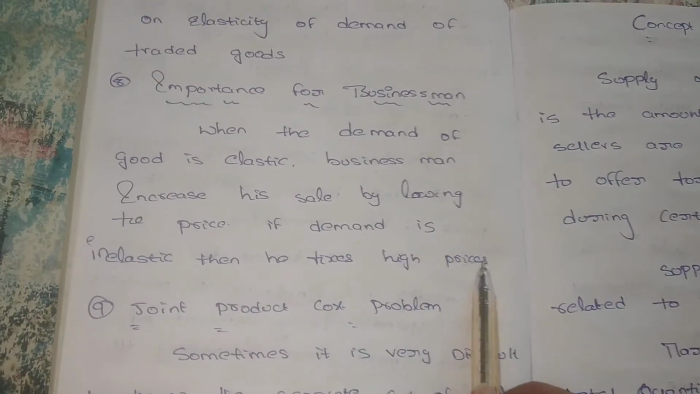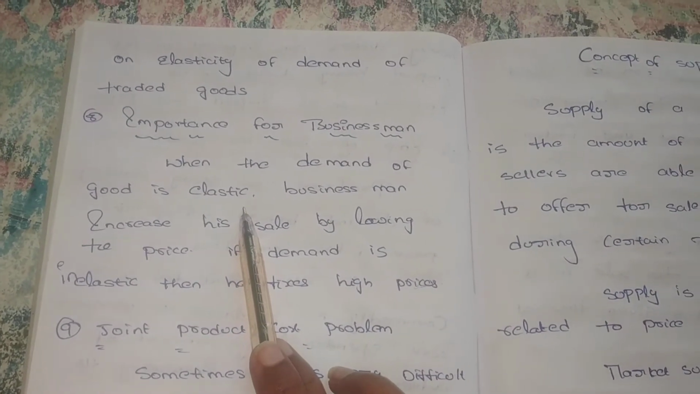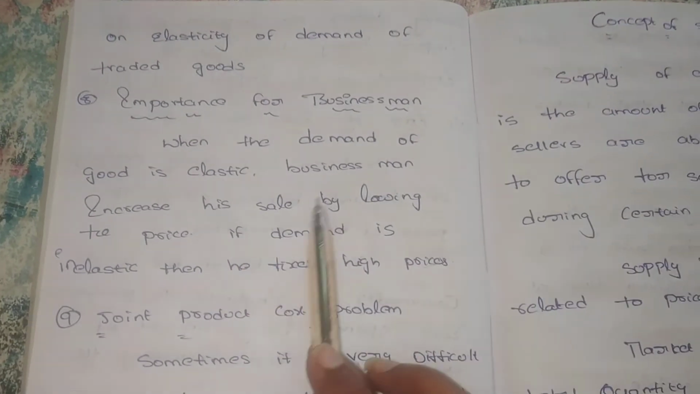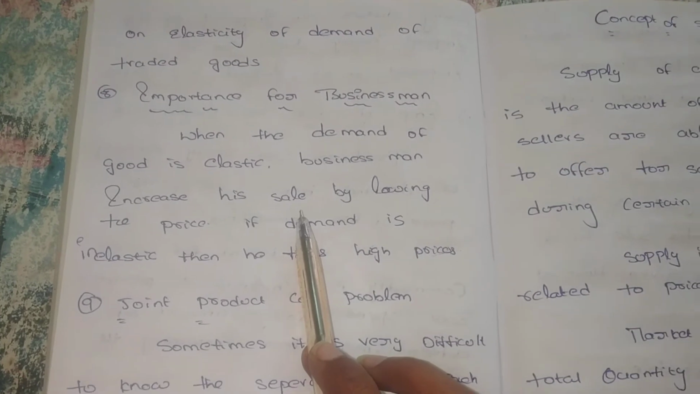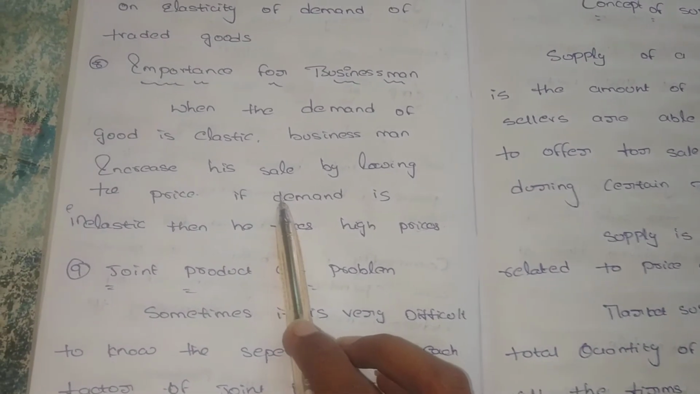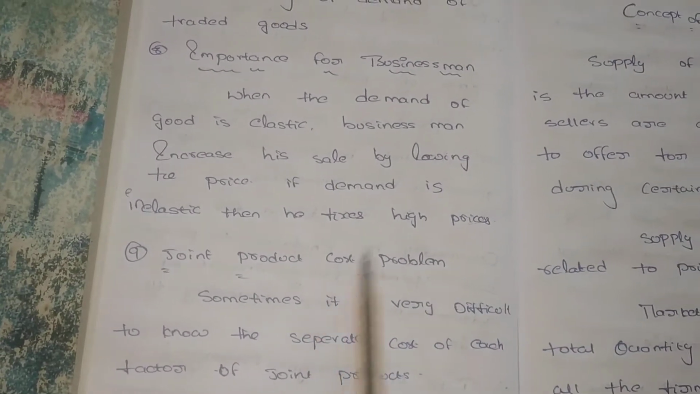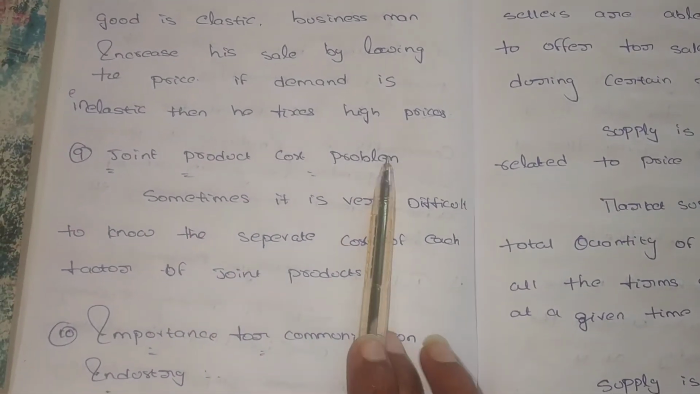Then he fixes high prices. If the good is elastic, the businessman wants to lower his cost, because if there is a change in price, there is a change in demand, so he thinks we want to produce good quality goods at low price. But if it is inelastic, if there is a change in price, there is no change in demand, he wants to put high prices.